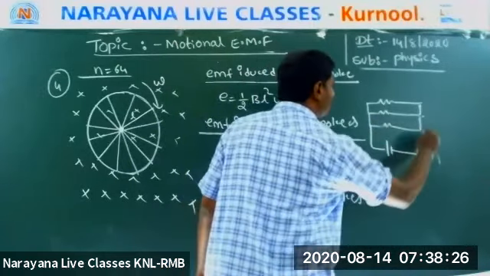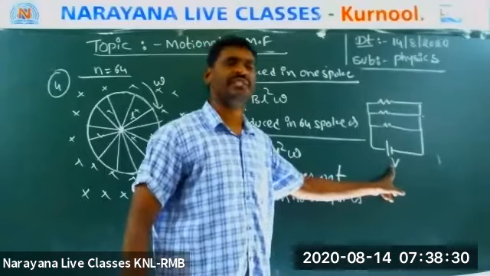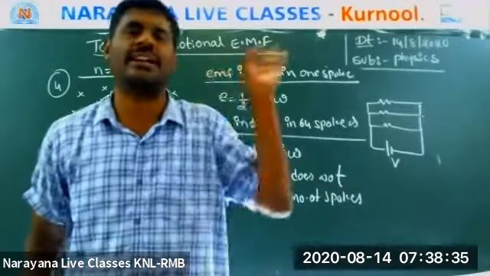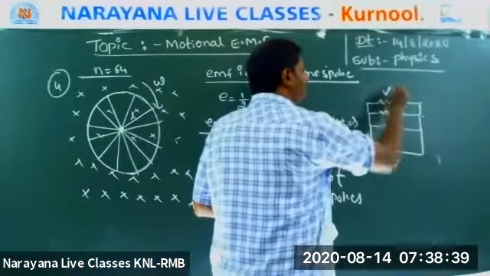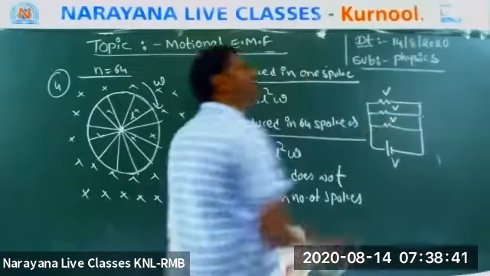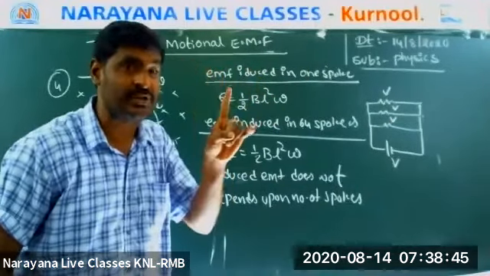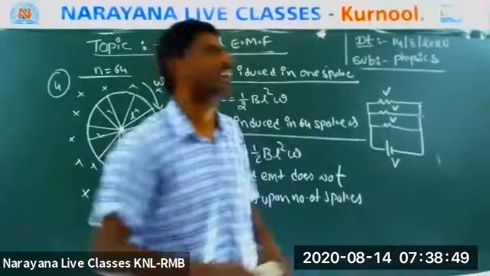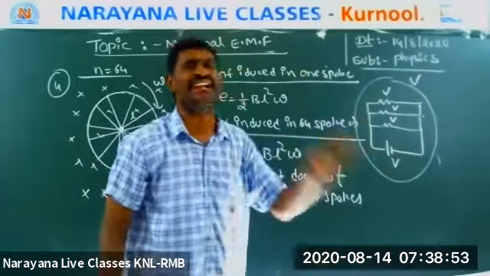Now, it is connected to a potential difference V. What do we learn in that concept? Across every resistor, the potential is V. Yes or no? Throughout the circuit, what is the potential? V. Why? Because the resistors are connected in parallel.